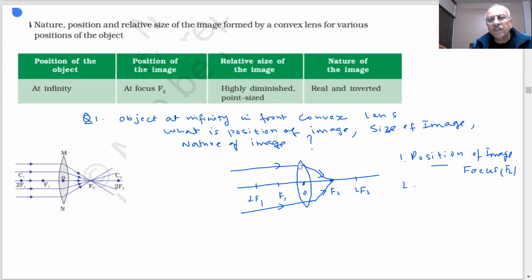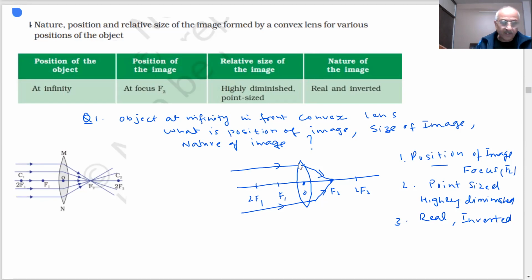As you can see, this is the image. So this will be point sized. That means highly diminished. And this is real and inverted because you can take it on screen. The image is real, inverted in the case of this convex lens. If I put a screen, you will get the image, very small image, tiny. So note down this, student.